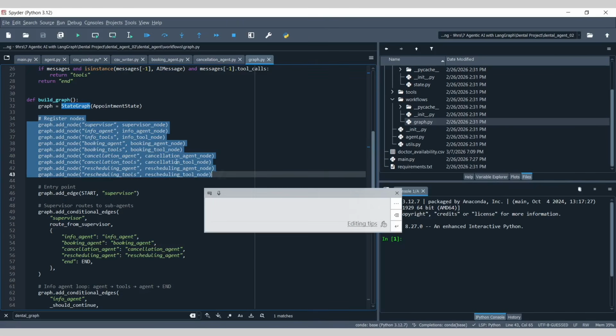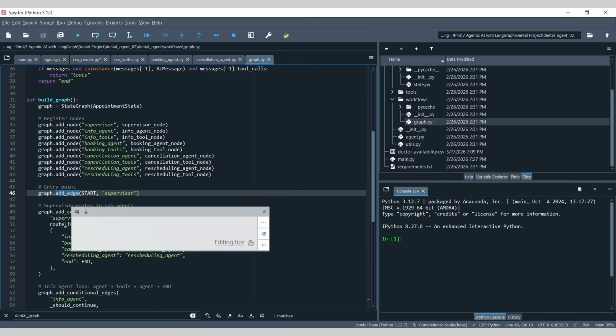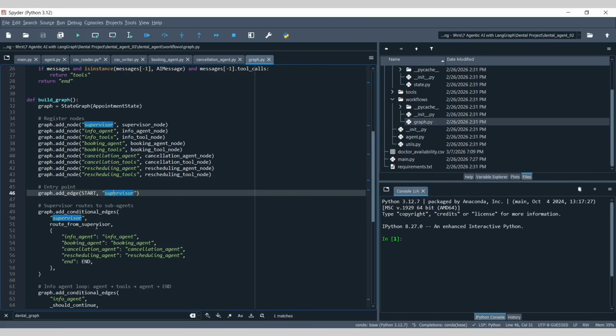I have just created the nodes. I have not connected any of them, because till now we are just adding the nodes. Then you can see we have an add edge. That means start with supervisor, so first I will add this edge, start to supervisor. Then we are adding a conditional edge from the supervisor to route from supervisor.